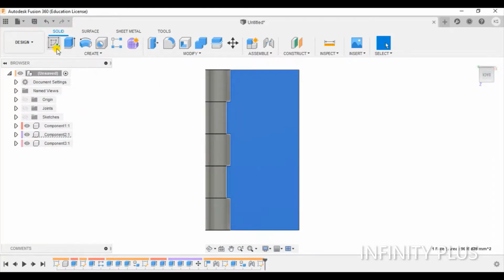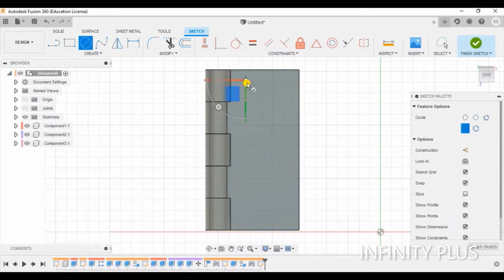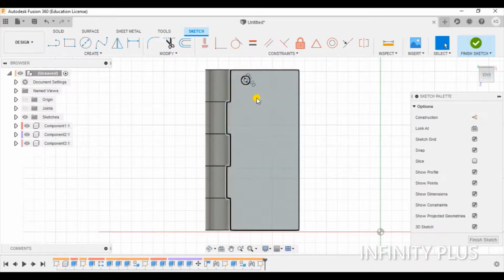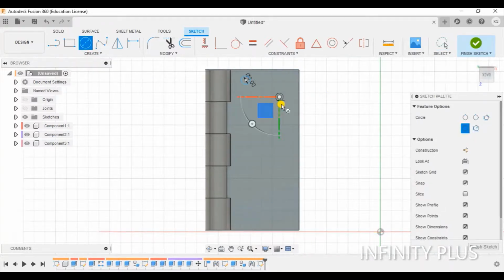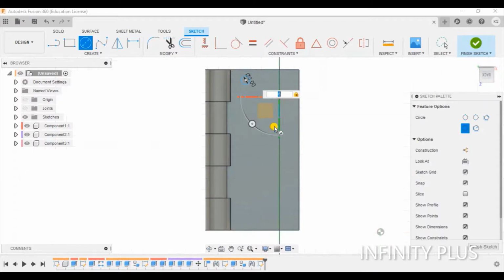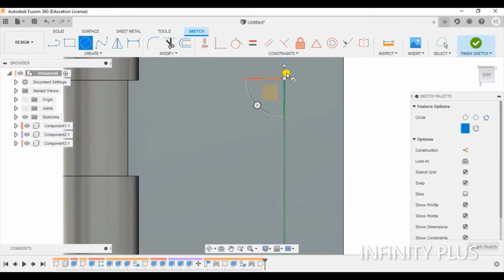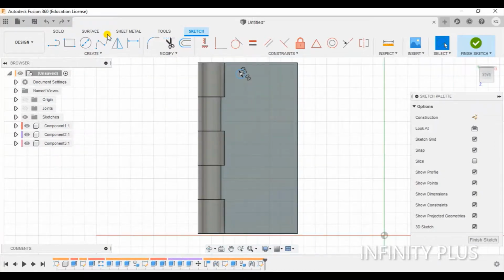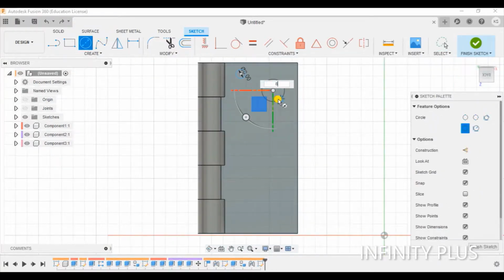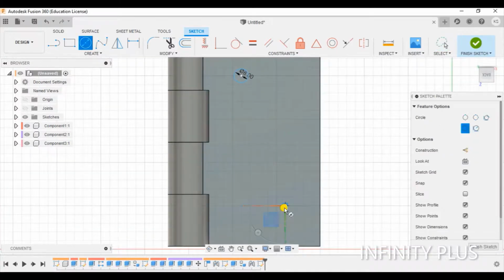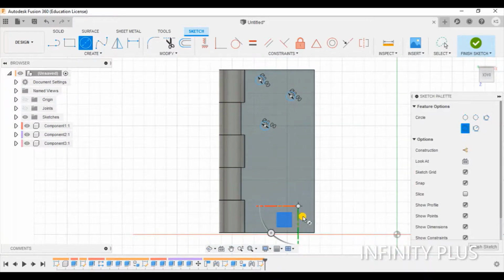Now choose this, create a sketch, make the holes, 8. Okay, again 8. Okay, again, what is this? Red, red, again 8. Okay, 8.